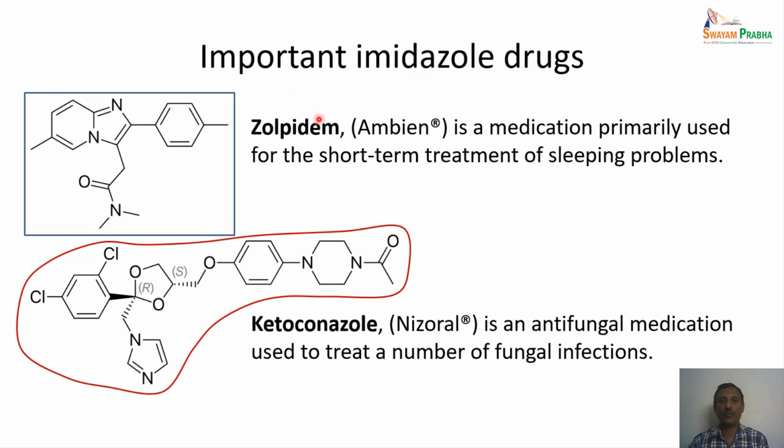Let us look at some of the important imidazole drugs. The trade name for zolpidem is Ambien. This is a medication which is primarily used for short-term treatment of sleeping problems. This has an imidazole moiety as shown here. And ketoconazole, whose trade name is Nizoral, is an antifungal medication that is used to treat a number of fungal infections. The structure of the compound is shown here. This has the imidazole moiety as shown here.